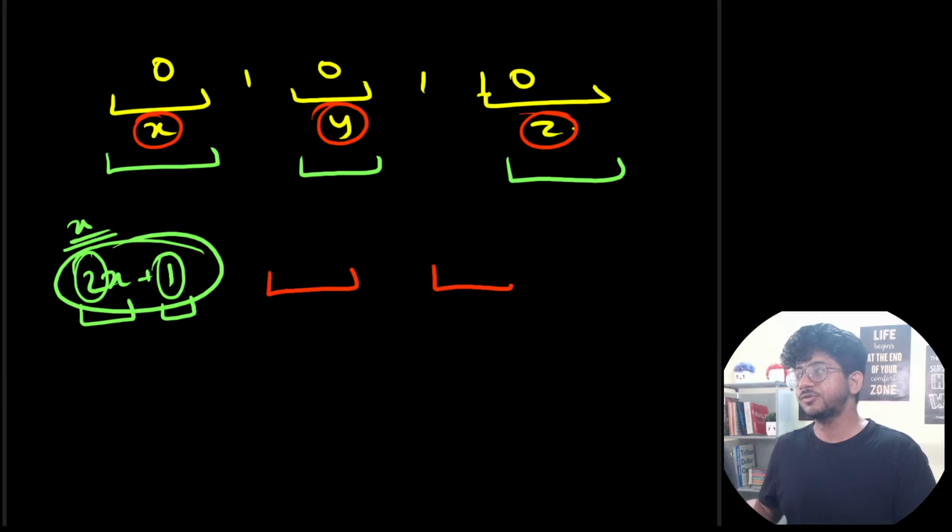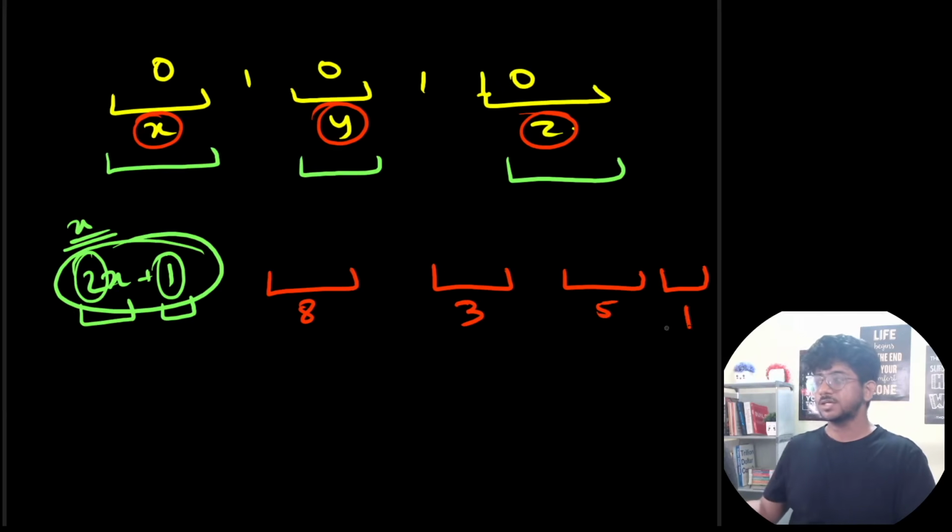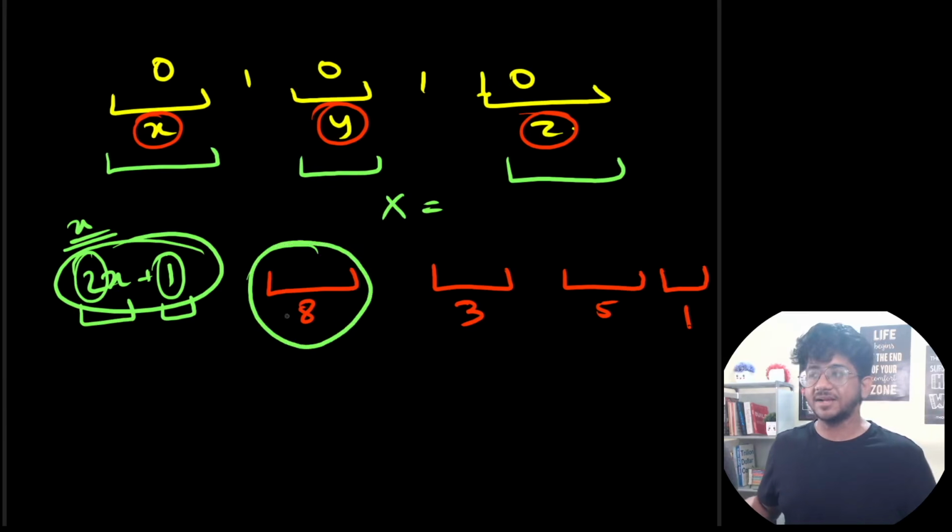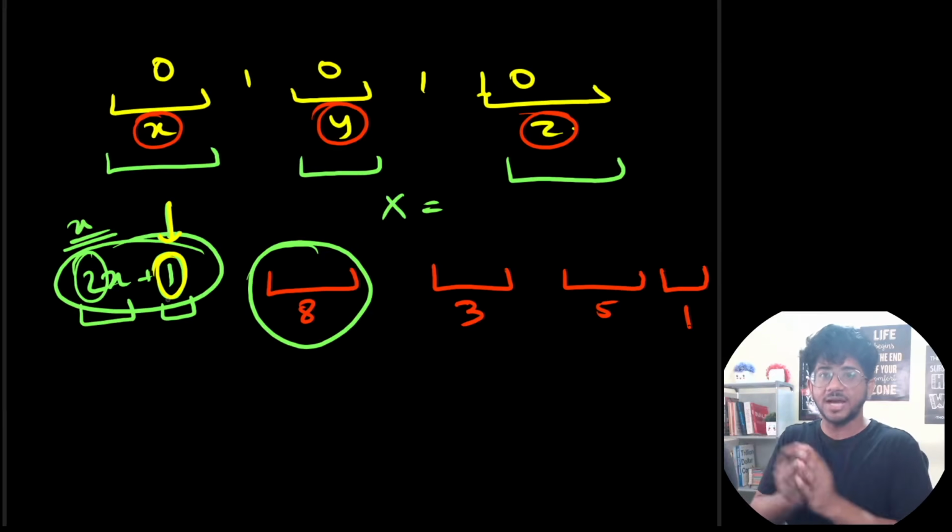Let's see, we have different ranges. This contains 8, this contains, let's say, 3, this contains 5, this contains 1. Something like this. And let's say the total budget x is equal to 50, I'm going to just give you a quick number. We would try to take all of these 8 first, because if you start over here and pay 1 cost to start, you would be able to convert as many zeros as possible in that same run. So that 1 cost would be used as much as possible.